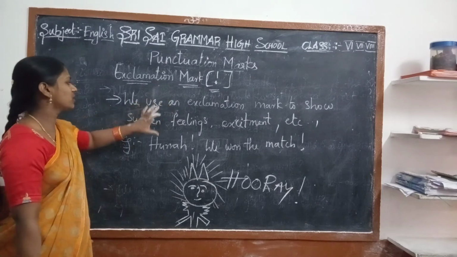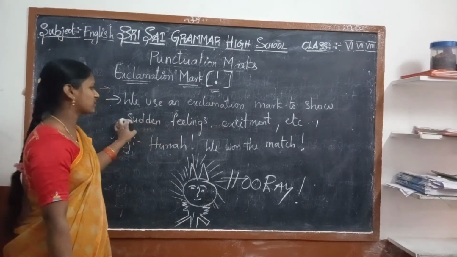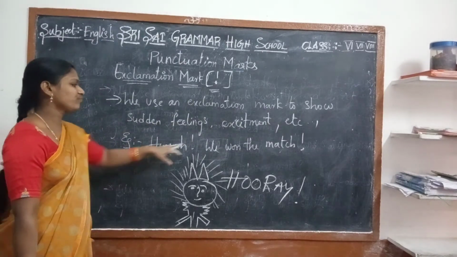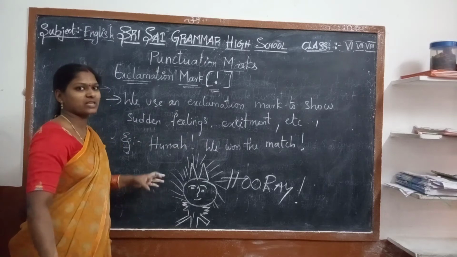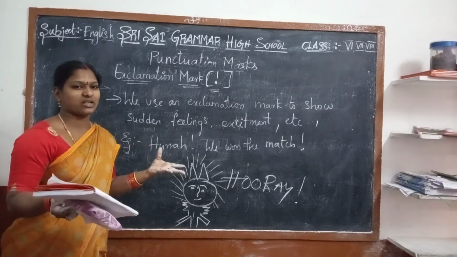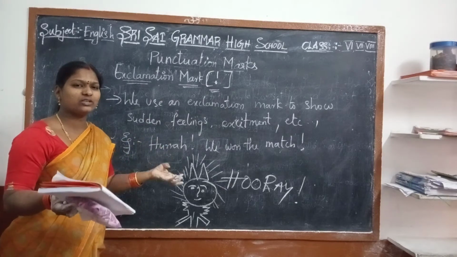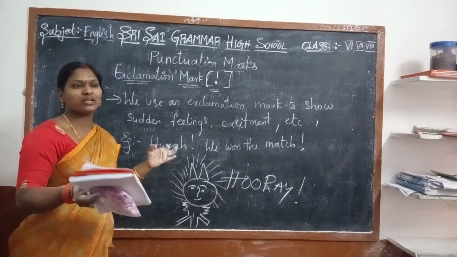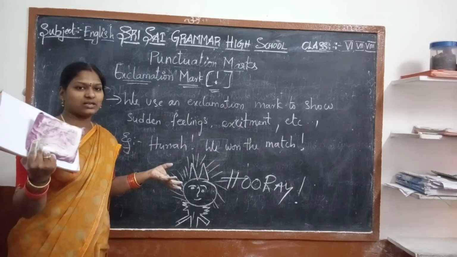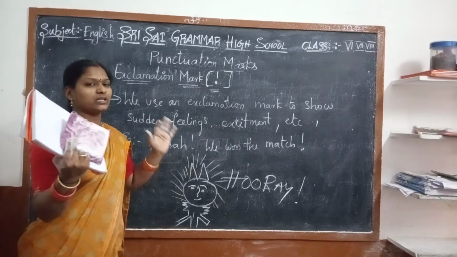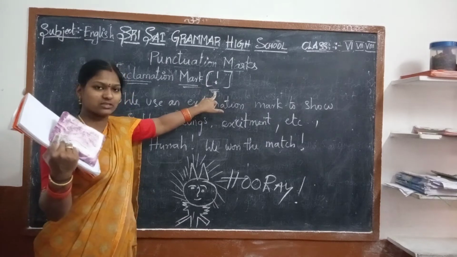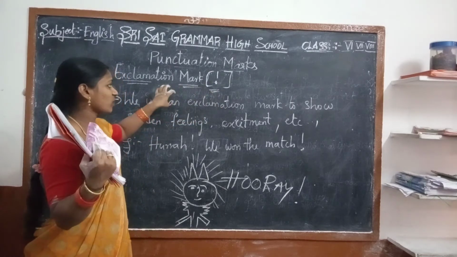How are we going to use it? We use an exclamation mark to show sudden feelings or excitement. For example, we won the match! For sudden expressions, like listening to good news or bad news, or any excitement or sudden feeling, the sentence ends with the exclamation mark. The symbol is like this. Okay? Understood? Don't be confused.